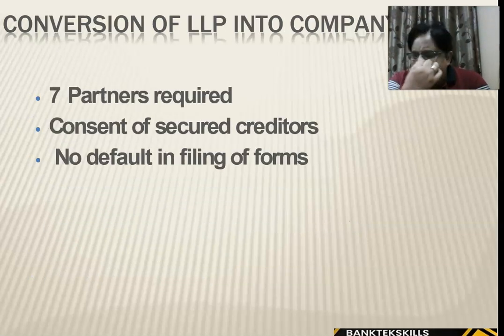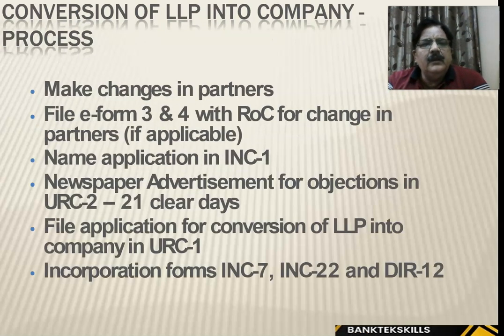So 7 partners minimum are required, right? Consent of secured creditors, no default in filing of forms, right? The LLP can be converted into company, but minimum 7 partners are required for a public limited company, right? Conversion of LLP into company process. So these are the process given in the slide.